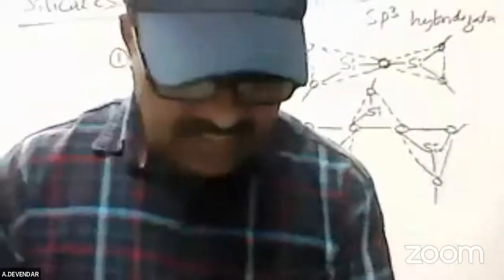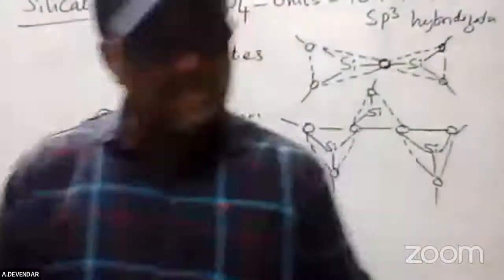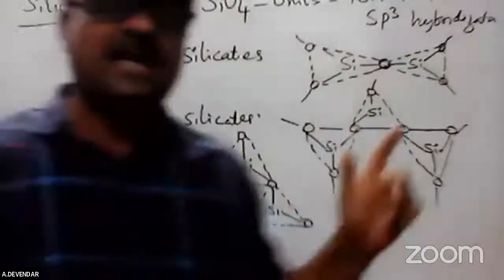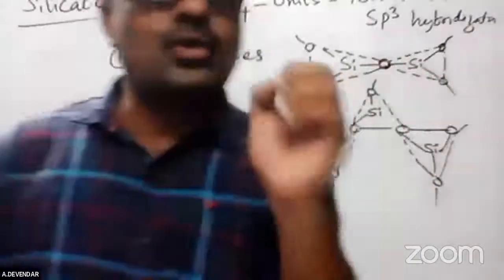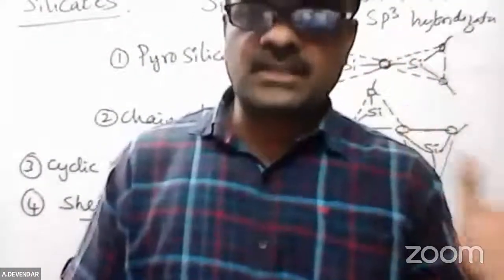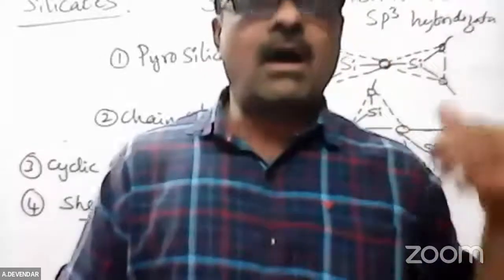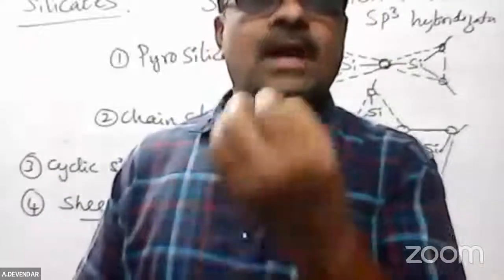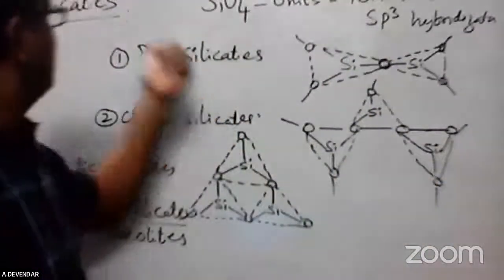Next in the classification is silicones. Silicones are also formed by silica. Here also silica has a lower tendency to show the catenation property. Just like carbon shows the catenation property and large hydrocarbons are produced, in a similar manner a small amount of the catenation property is exhibited by silica. That means silicates, silanes, and silicones are formed. These silicones are very important.